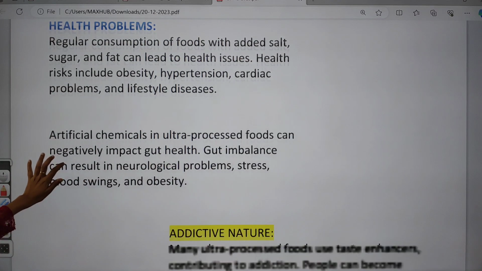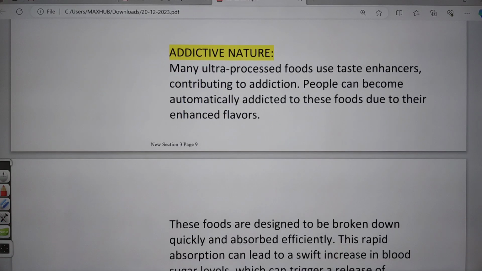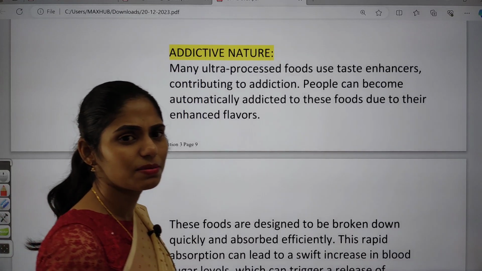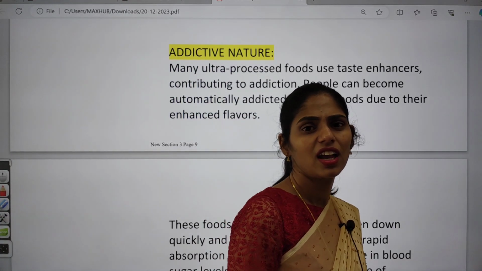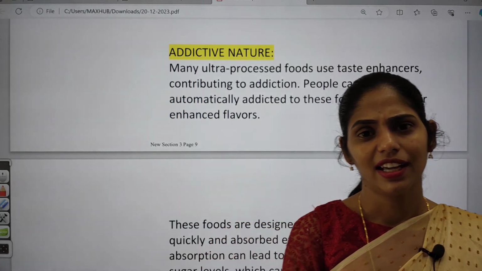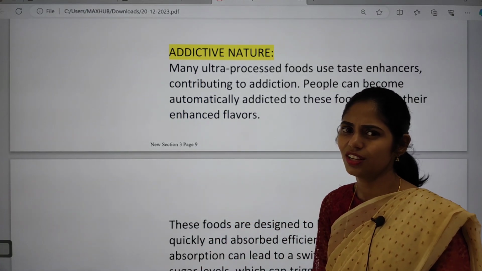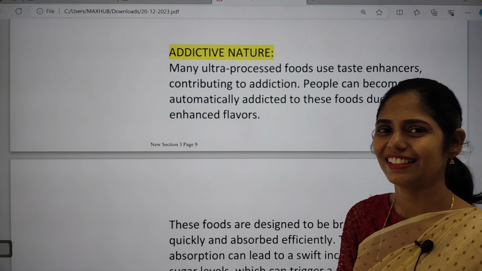Apart from this, addictive nature is also there. For example, recently Maggi has been banned. Why has Maggi been banned? Any idea? Anyone? So who are Maggi lovers here?